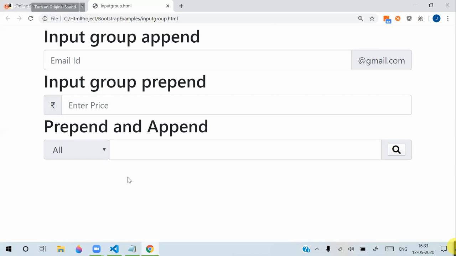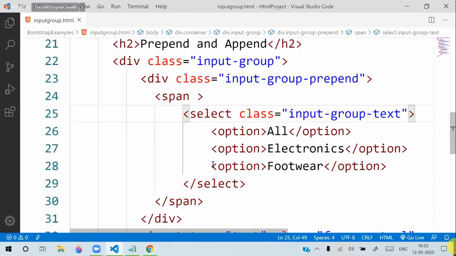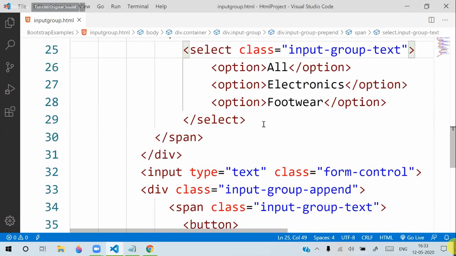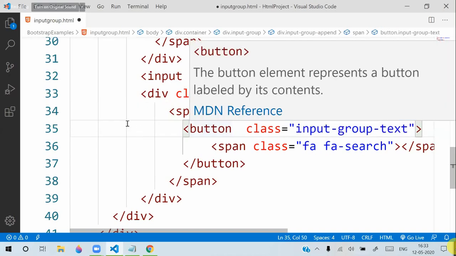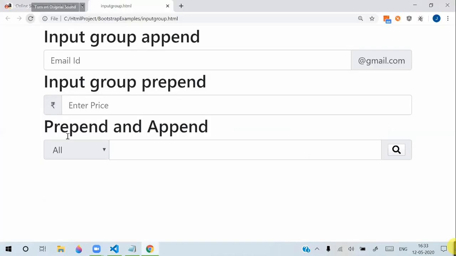If I give input group text for this button and for this button, then it will display like this, right? Colors you can change, but I want a good input group.